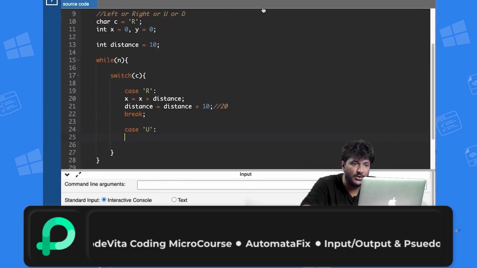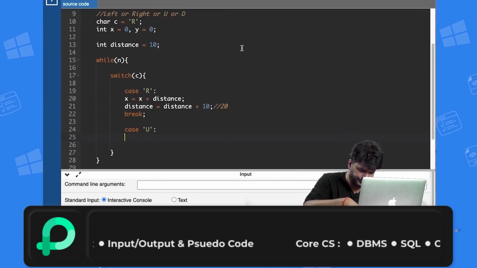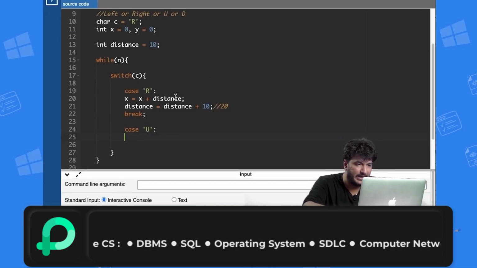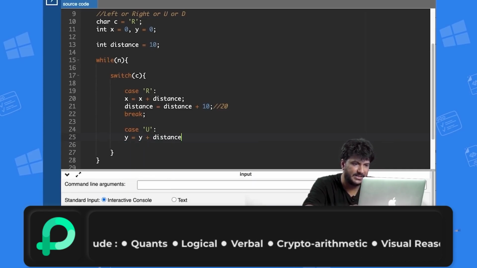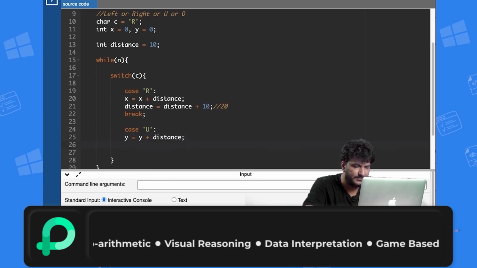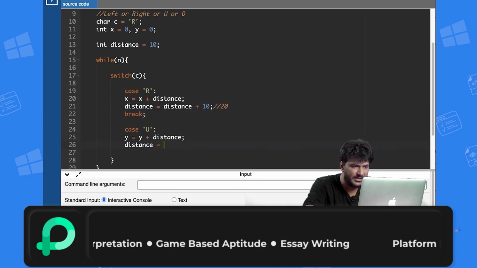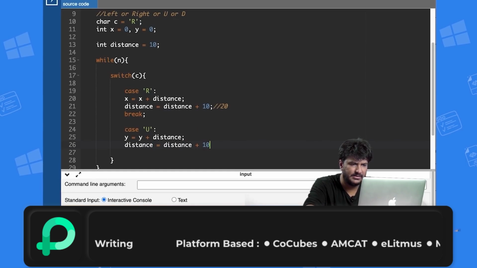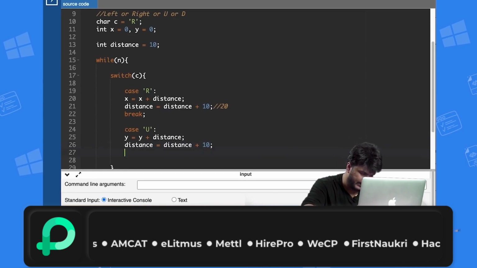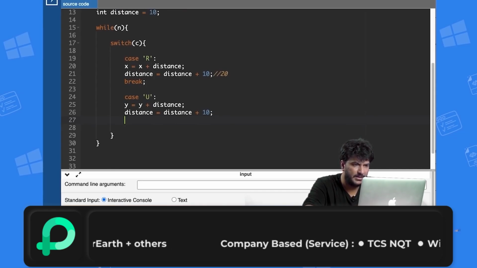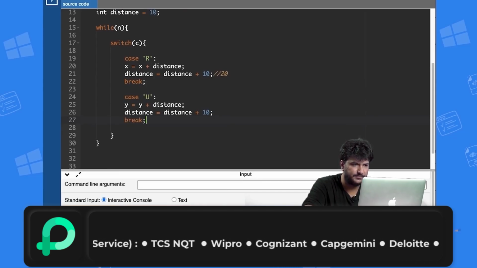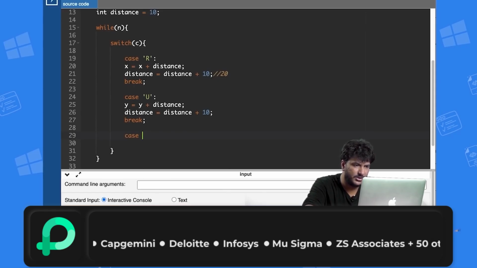So what I need to write here is y is equals to y plus distance. Okay, simple. And then distance is equals to distance plus 10. Perfect. Then again I will be using a break statement.